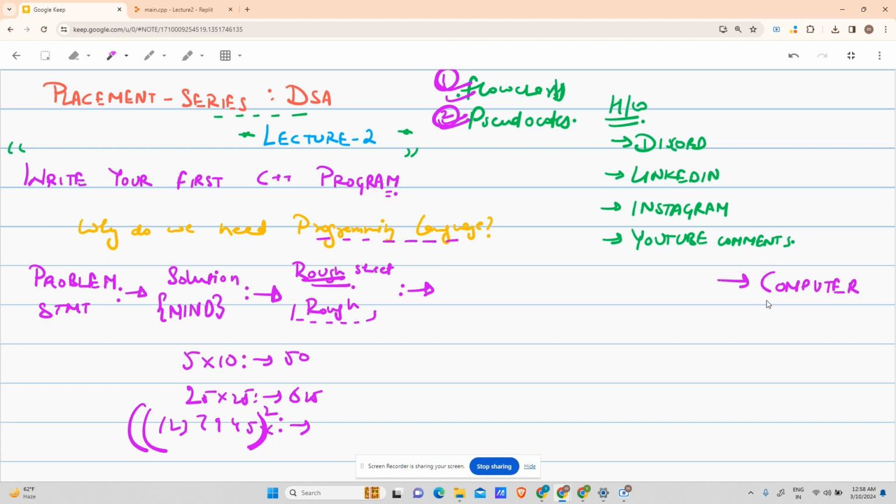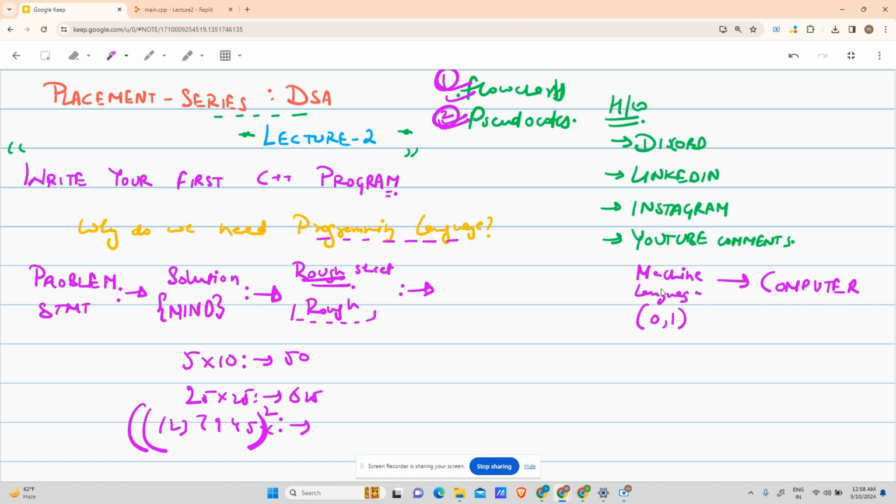Now, to tell the computer what it should perform, we will have to convey the message in a form that the computer understands. You might know that the computer understands machine language. Machine language is a language formed only from zeros and ones. Either you can provide zero or you can provide one. Do you know this language? No. Again, a problem. If you don't know this language, how will you tell the computer?